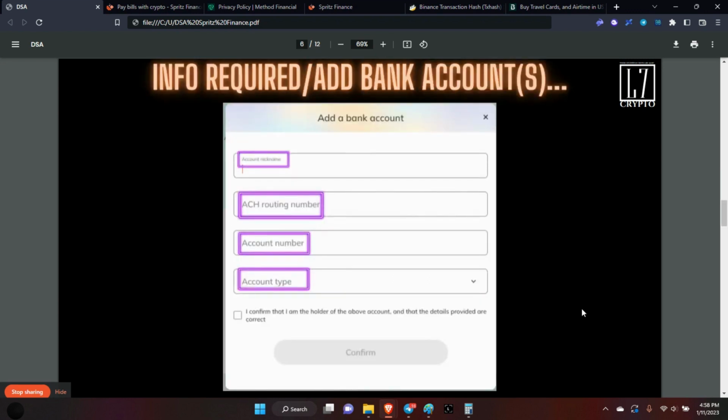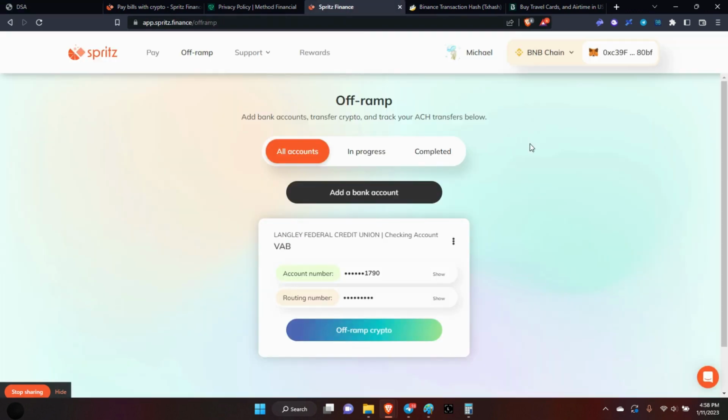Then, of course, the bank account information. It wasn't really that hard to sign up. Oh, there was another issue. At first, it didn't want to let me do it on Brave, so I had to go to Chrome, sign up, and then I was good to go, because all I had to do at that point was just log in. I don't know why it was acting up with Brave, but as you can see here, I am operating on Brave. And it's really, really great, because I know we were discussing in our Telegram group about on and off ramps and everything.